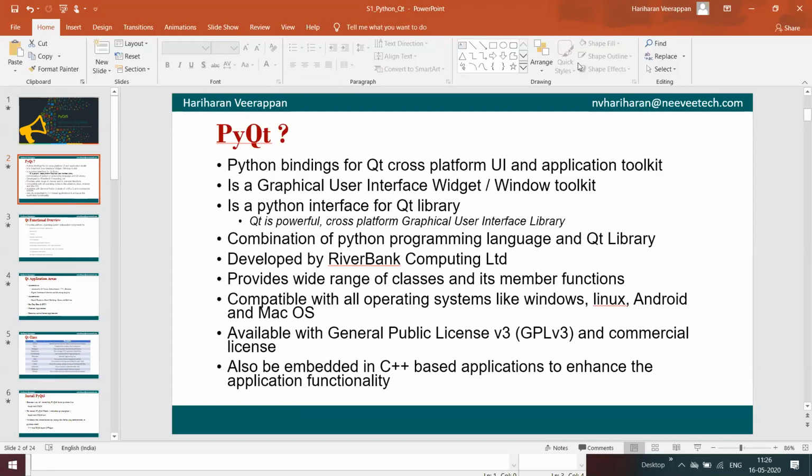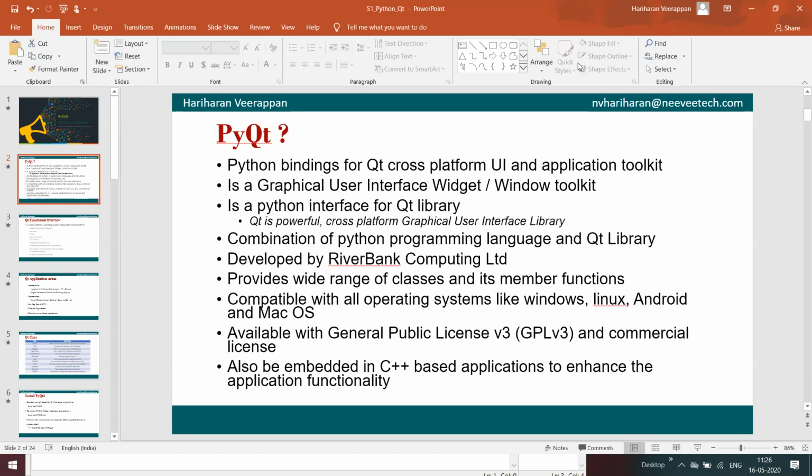And PyQt provides flexibility through a combination of both the Python programming language and the Qt library. PyQt was developed by Riverbank Computing, and it provides a wide range of user interface classes and respective member functions, and it is compatible with all the operating systems: Windows, Linux, Android, and Mac OS.